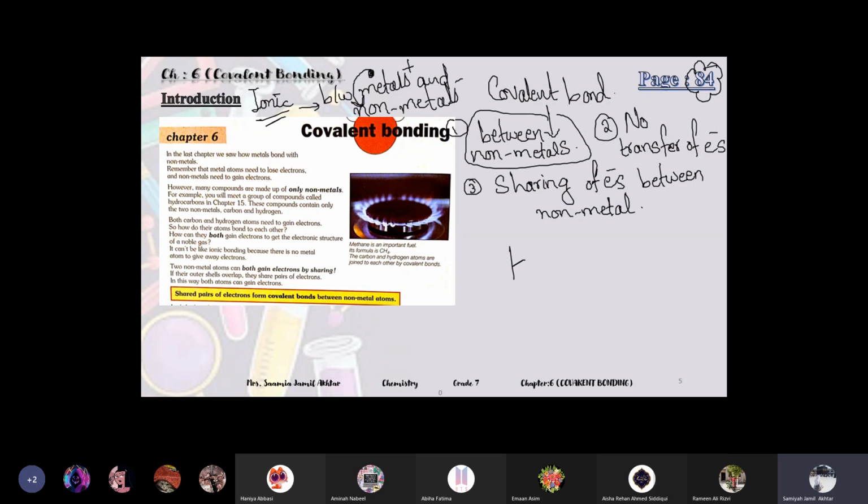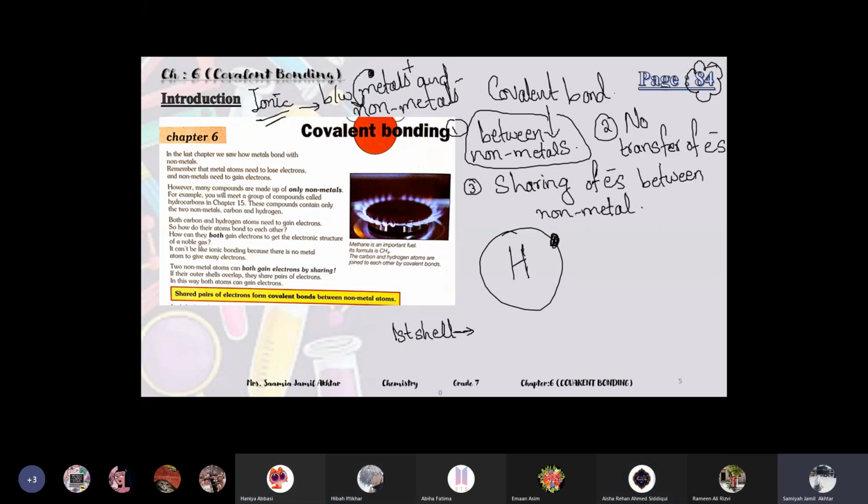For example, we have hydrogen with one electron in the first shell. So how many electrons can come in the first shell? Maximum two electrons.